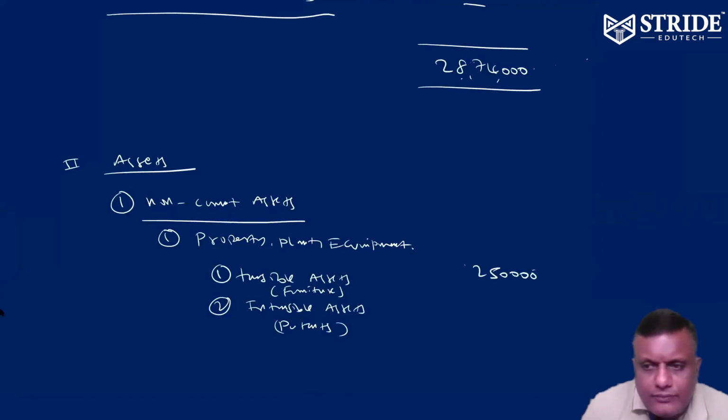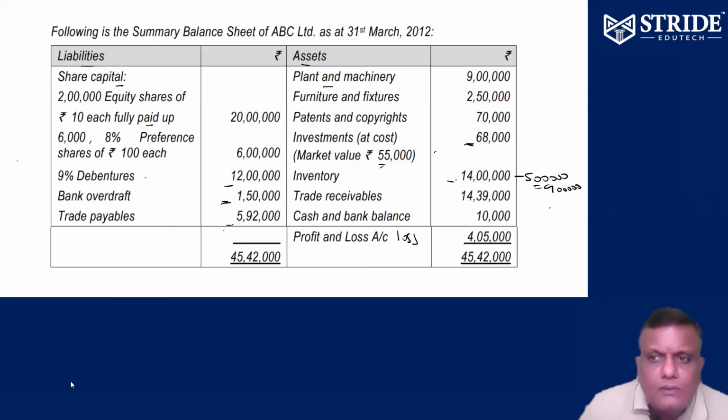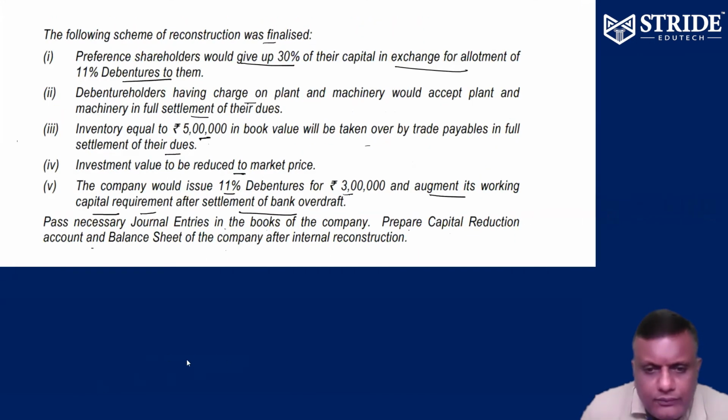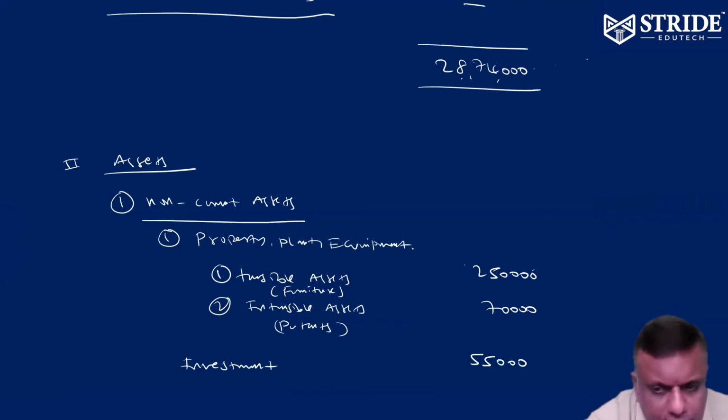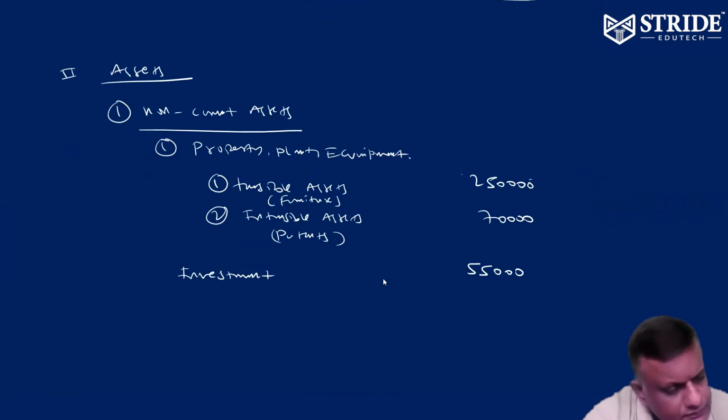Patents 70,000. Investments 55,000, reduced because of the 13,000 reduction now.